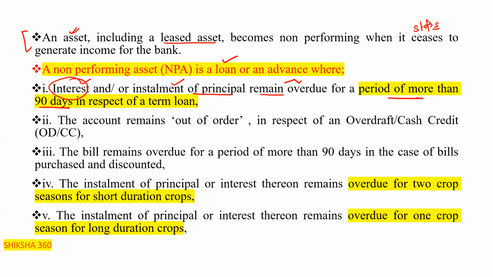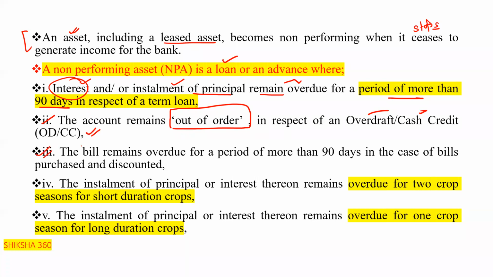Now we will discuss the second one, that is out of order. We will discuss in detail regarding out of order. Very, very important for your general understanding. So the account remains out of order in respect of an overdraft or cash credit. In which case does the account remain out of order? In the case of an overdraft or CC limit.